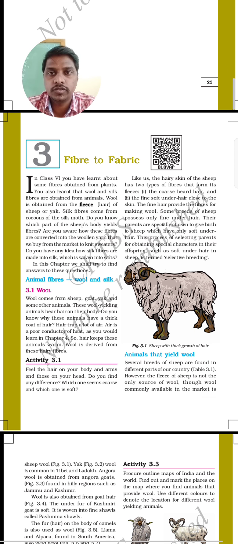Hi students, today we are going to discuss the chapter Fibre to Fabric. Okay, so this is the third chapter. So this is fibre to fabric.